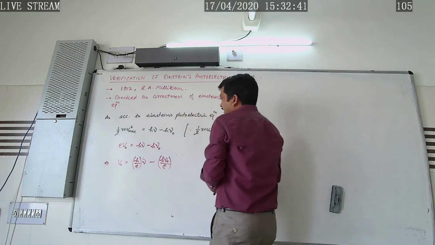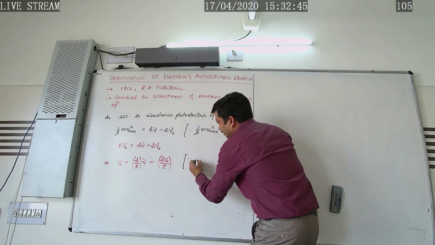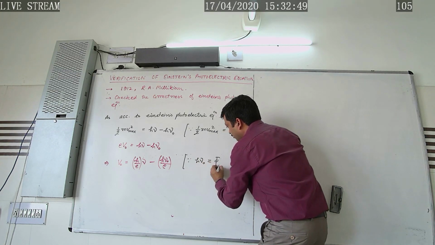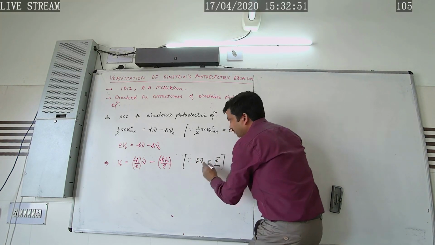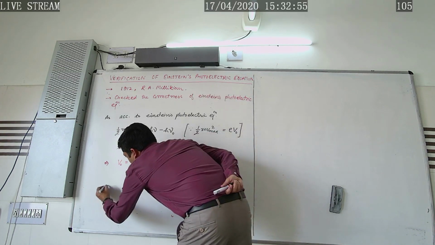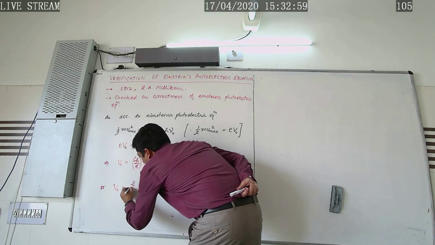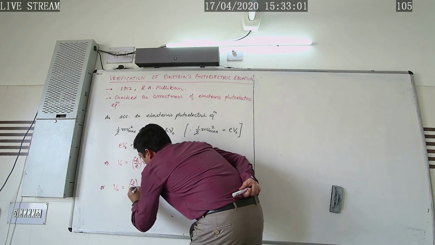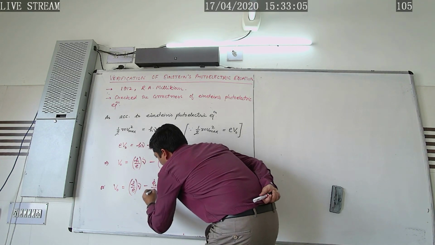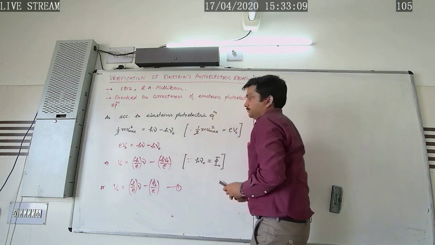Now here h nu naught is nothing but the work function of the metal on which the radiations are falling. So instead of writing h nu naught, we can write this equation as V naught, that is the stopping potential, equals h by e into nu minus phi naught by e. Let this be equation number 1.